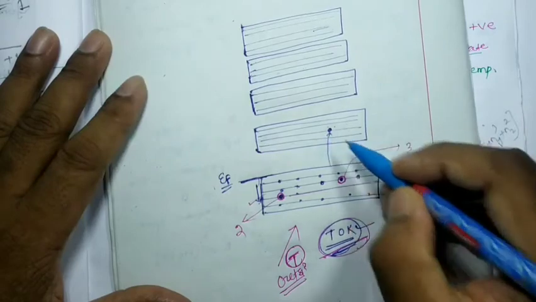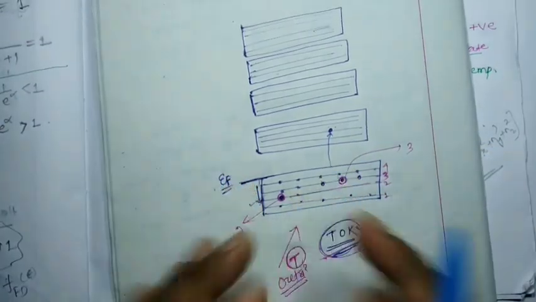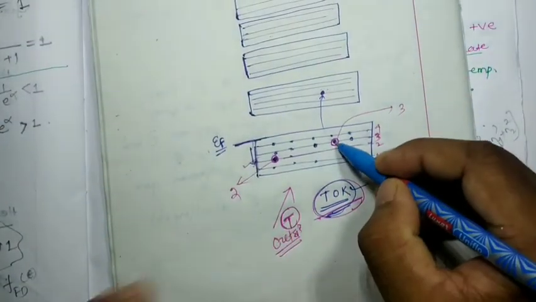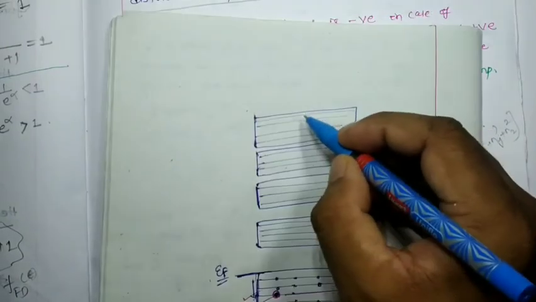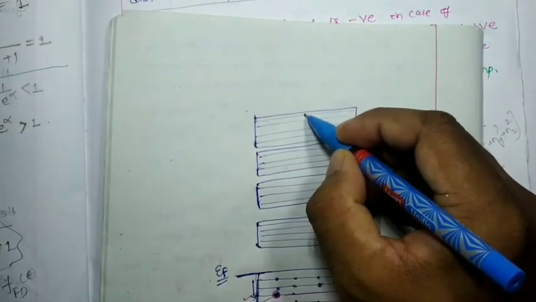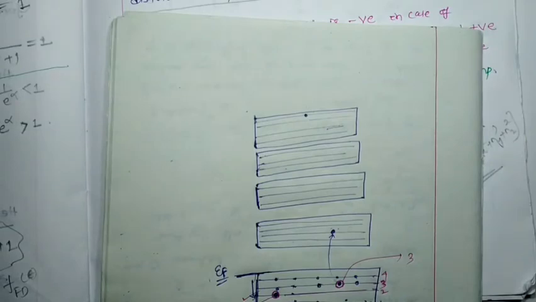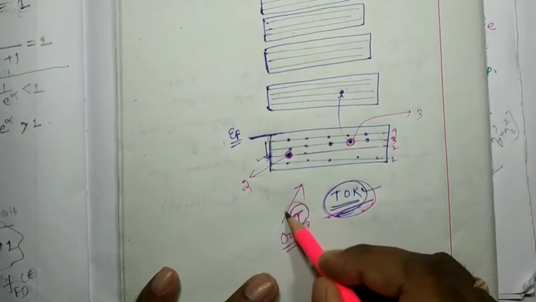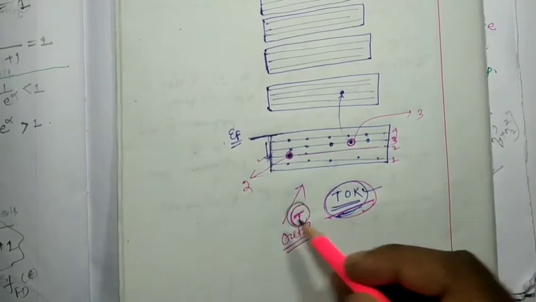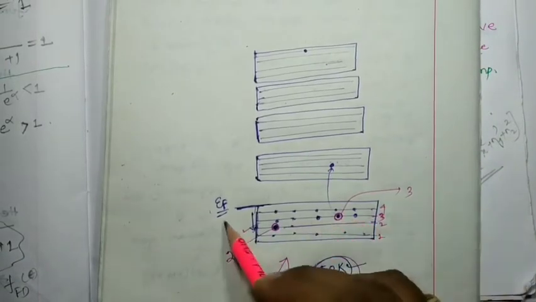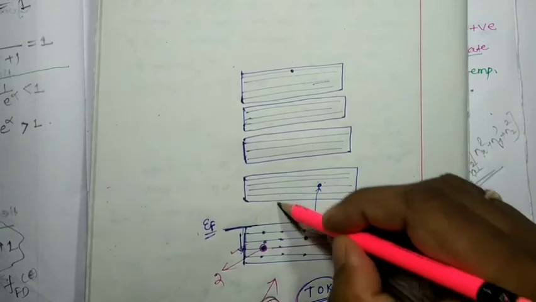If I give a large amount of temperature, then this electron can jump to this higher energy state, right? Here you can see that whenever we give larger temperature, the electron below the Fermi energy jumps to a higher state.